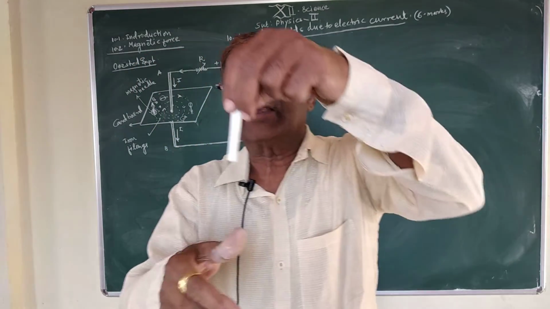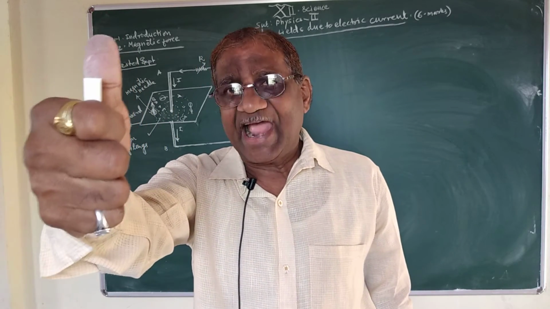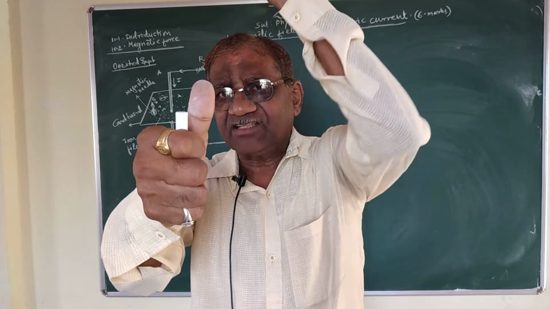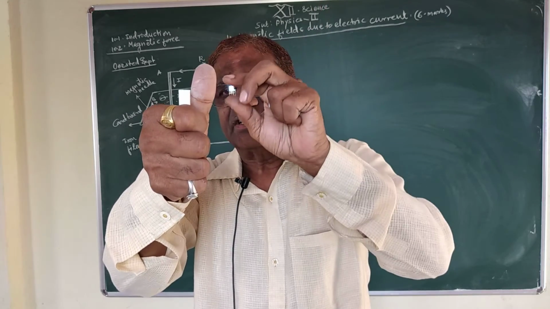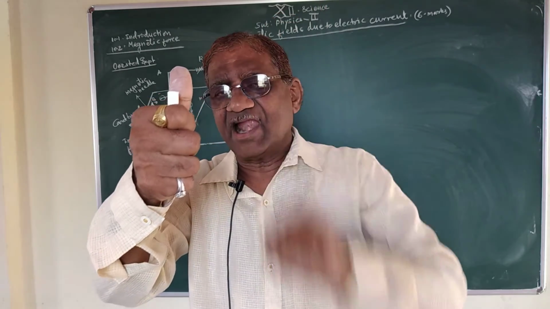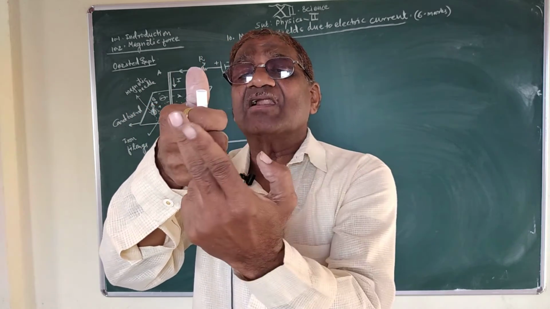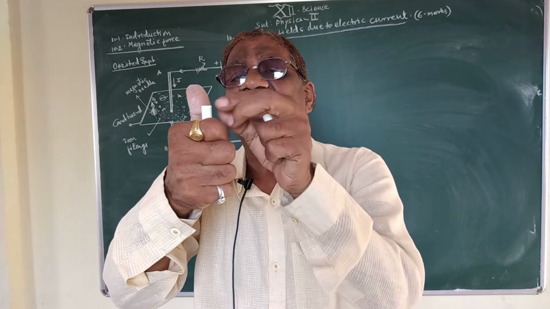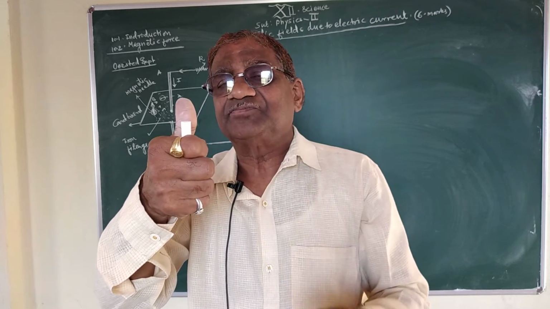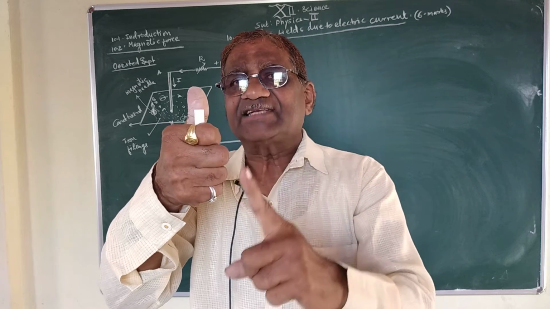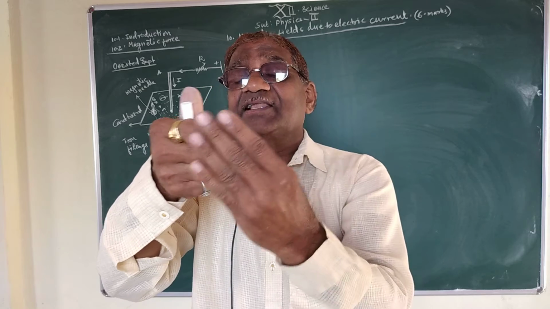Hold this wire in the right hand such that this outstretched thumb represents the direction of flow of electric current, while the curled fingers around this wire or conductor represent the direction of magnetic field due to the current carrying conductor in a circular manner.